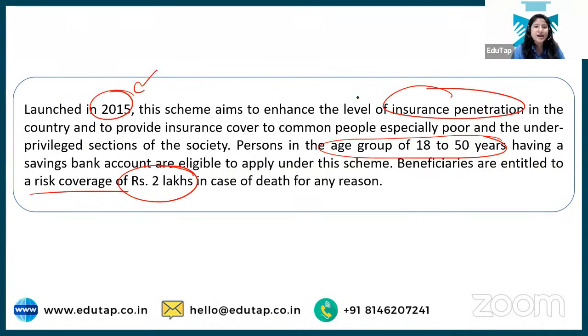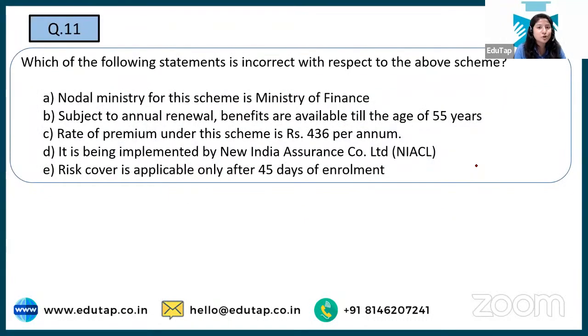Okay, so for insurance we have two major schemes. What is the ideal difference between the two? The age group criteria, right? So here we're talking about 18-50, so people should immediately know, yes, which everyone is saying, that it is Jeevan Jyoti Bima Yojana, right? So that is the right answer, but it is not your question, right? But I'm glad that you identified the scheme. Now it asks which of the following statements is incorrect with respect to the above scheme. So you have to tell which is the incorrect statement over here. I am waiting for the answers. No, people are saying the wrong answer. I'm waiting for the right one.